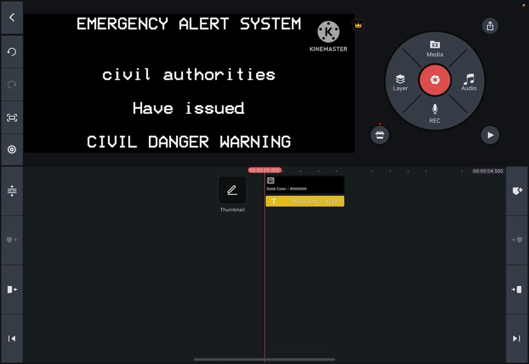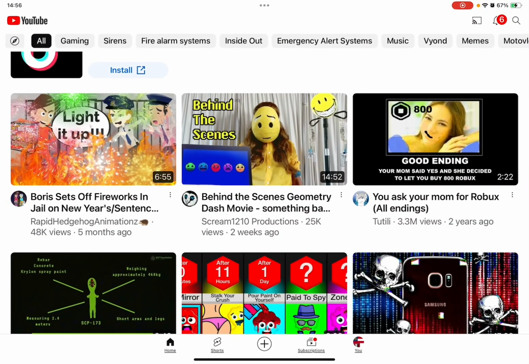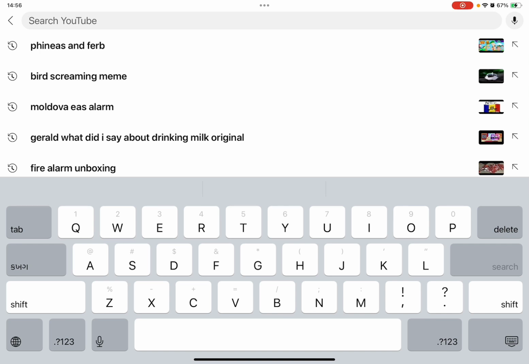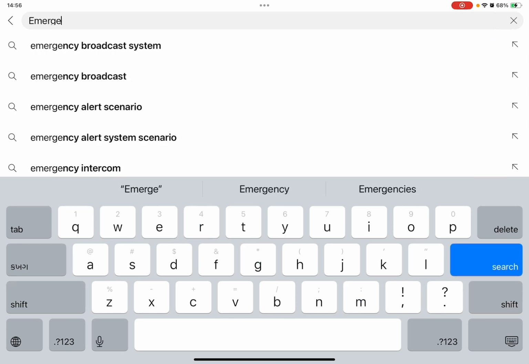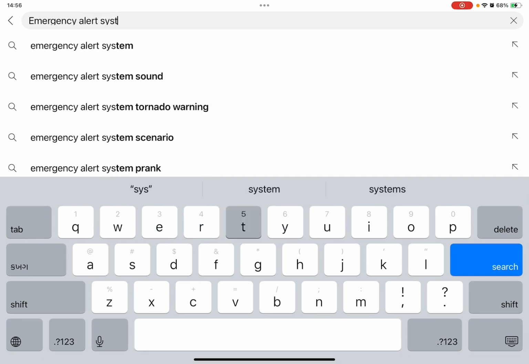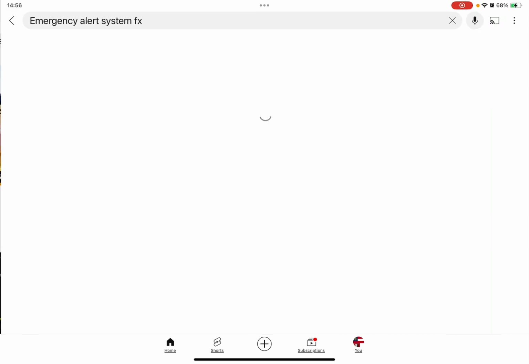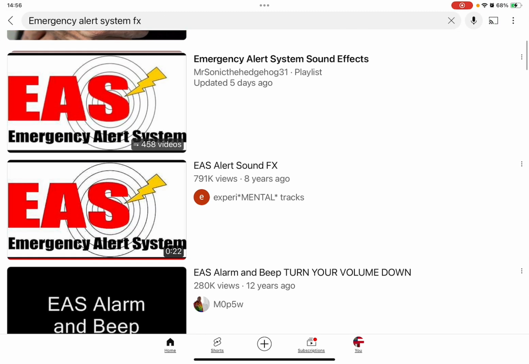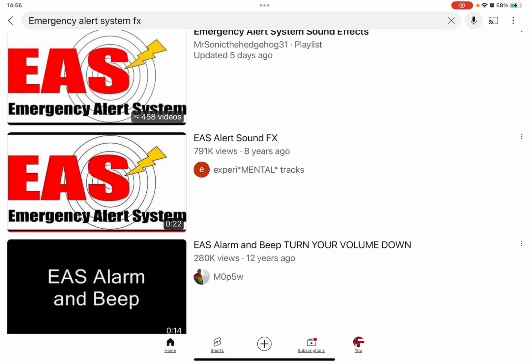And then record, record emergency alert system FX. I recommend you using this one.